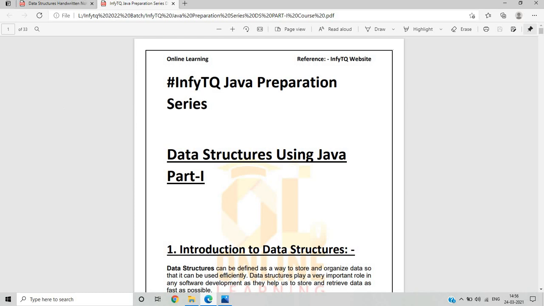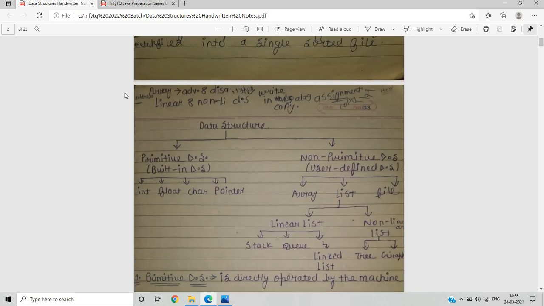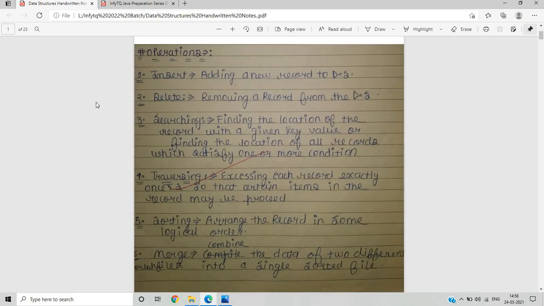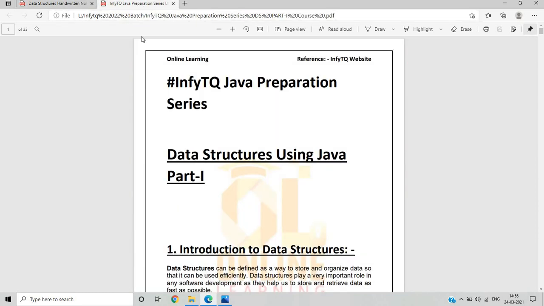Here are my handwritten notes related to the full data structures part. All the sections are covered in these handwritten notes, which I shared on my blog. There is a link in the description. You can go to my blog and check all the resources that I shared for the Java preparation.